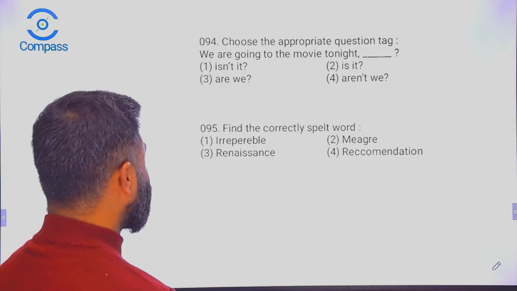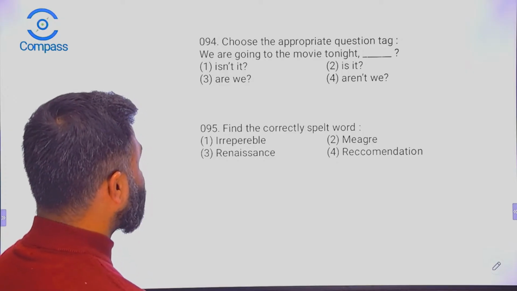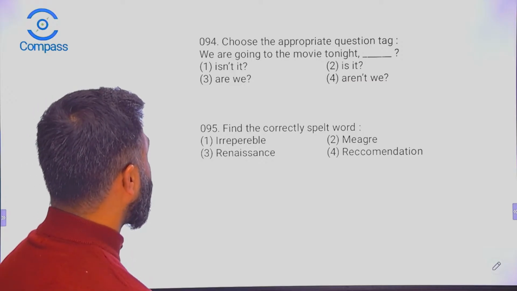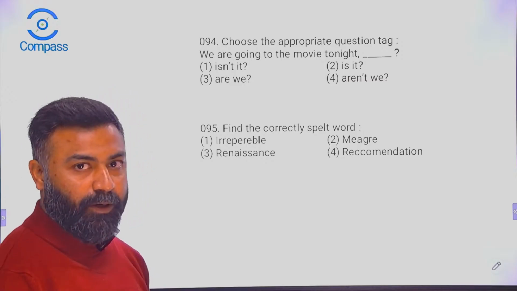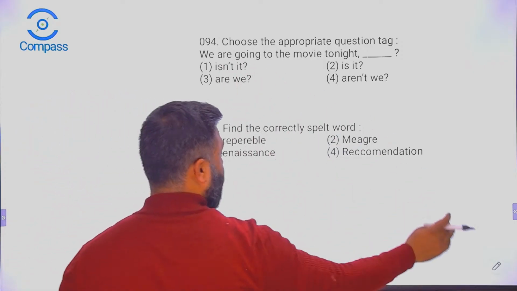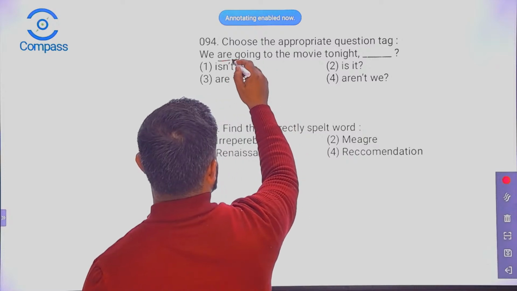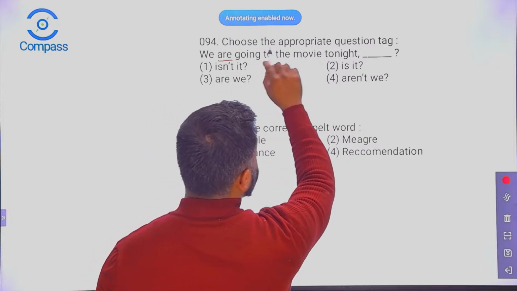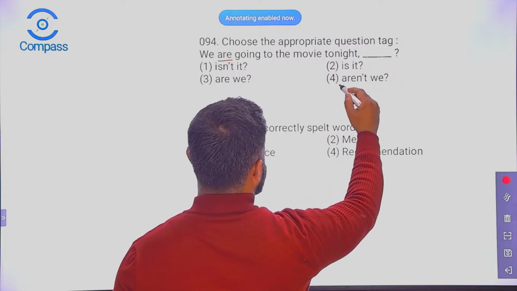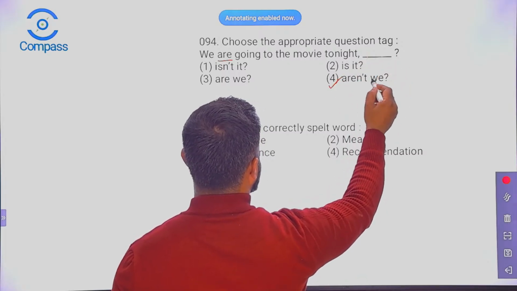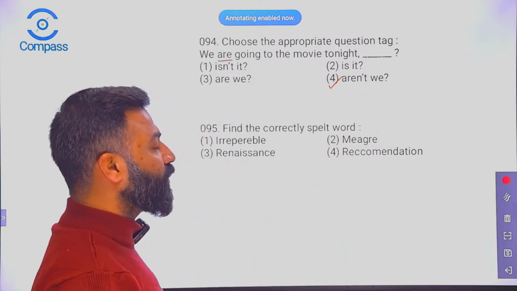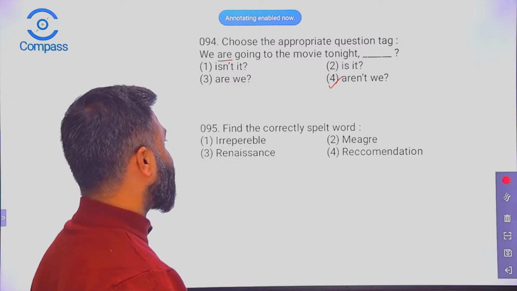Okay, the next set of questions. Choose the appropriate question tag. We are going to the movie tonight. So what do you think? This is the positive sentence. So we have "are" here, a helping verb. Since this is positive, we need to have a negative question tag. So that's the negative question tag: aren't we? So we are going to the movie tonight, aren't we? That's the right question tag.